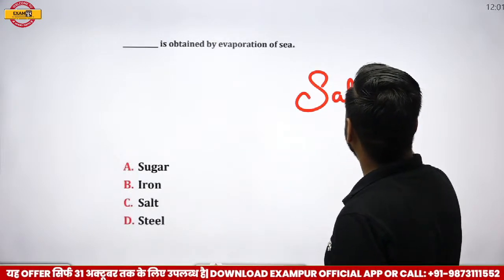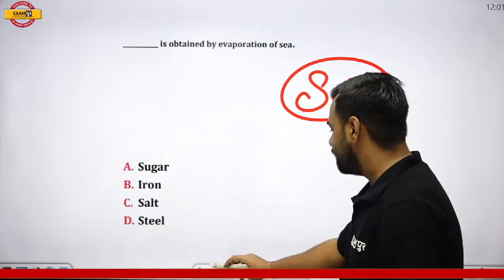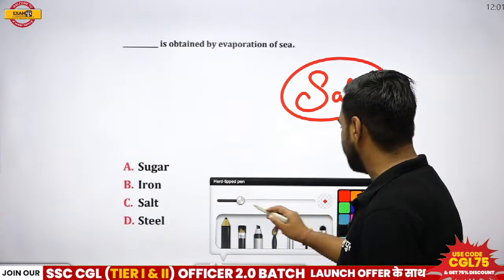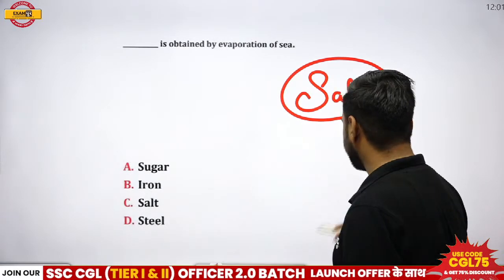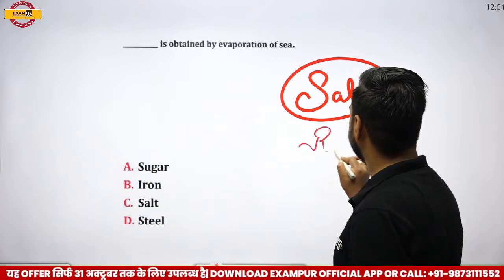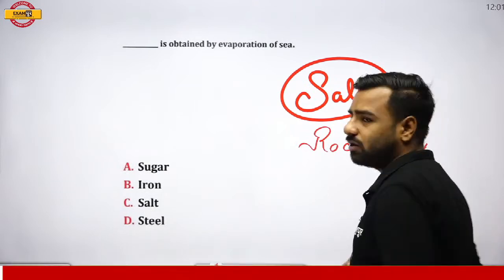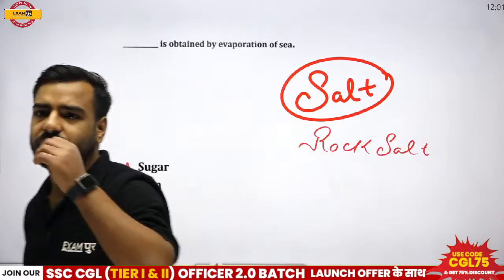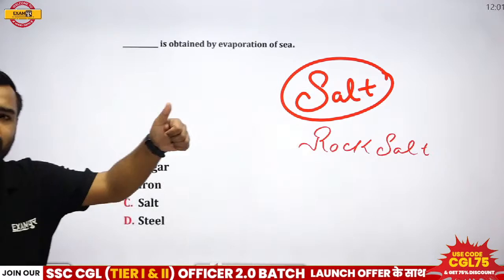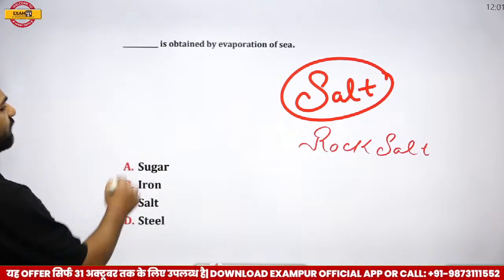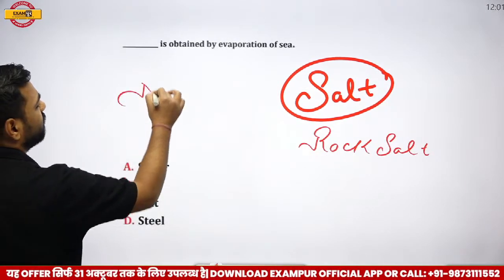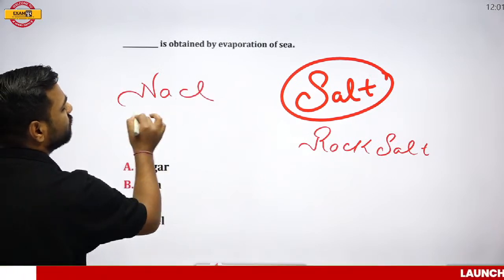So I'll talk about the salt, from where we are obtaining it. See, salt may be of different types, right? We can talk about salt which is actually rock salt. Now, if I talk about the salt which we are actually using, Prajwal has already given the answer, that is salt. Great, Prajwal. So what I was talking about is sodium chloride over here, which we are using in our food.